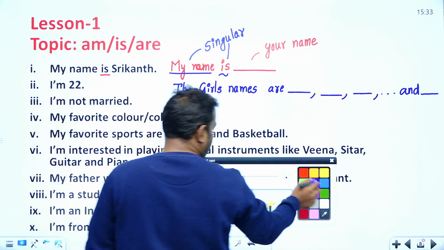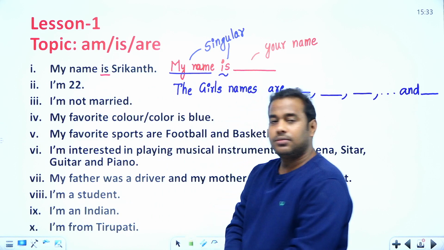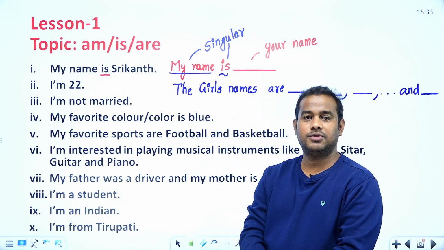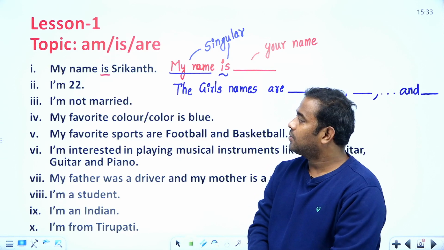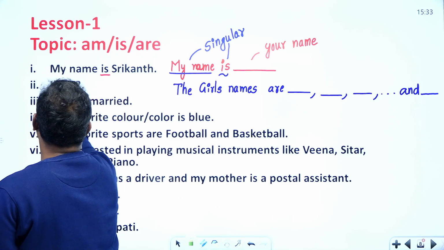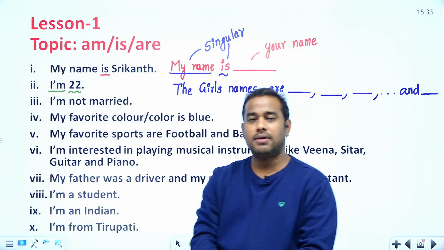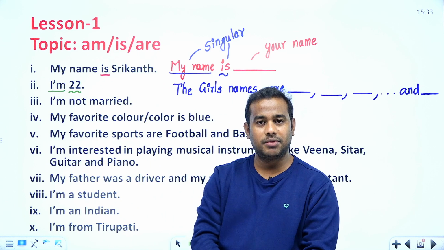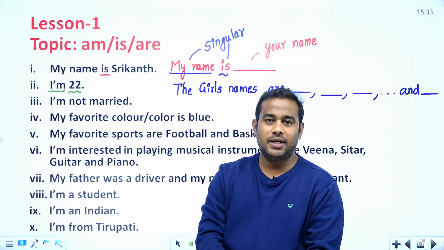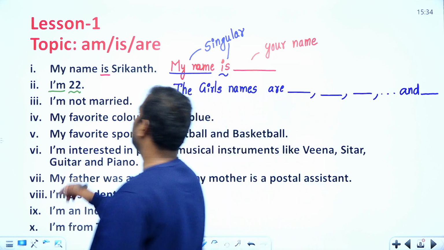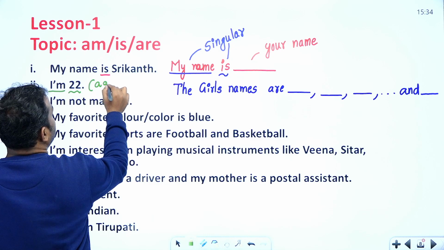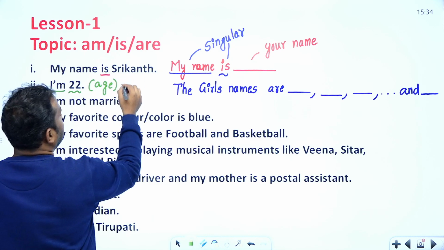The second sentence: I am 22, I am 32, I am 62, I am 92. What do these numbers mean? Whenever you hear something like I am 62, I am 92, I am 32, I am 22, I am 16, this is related to age, meaning the person's age.